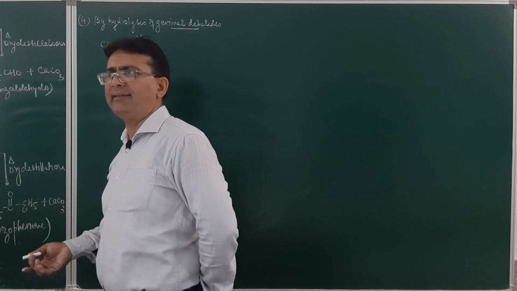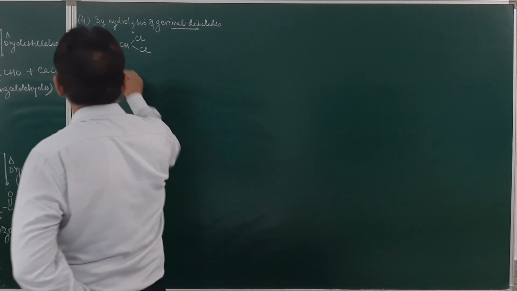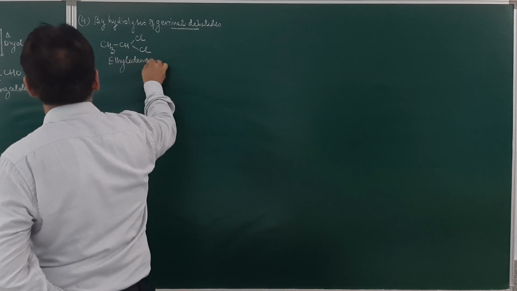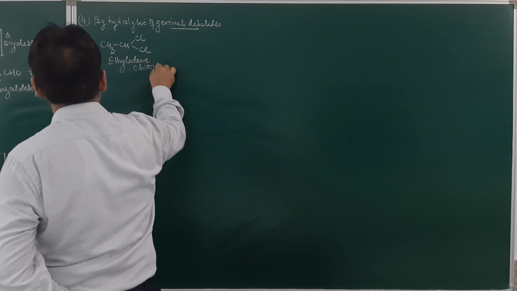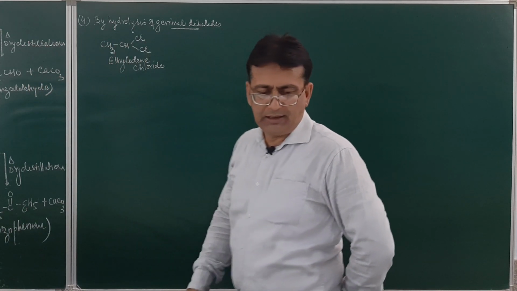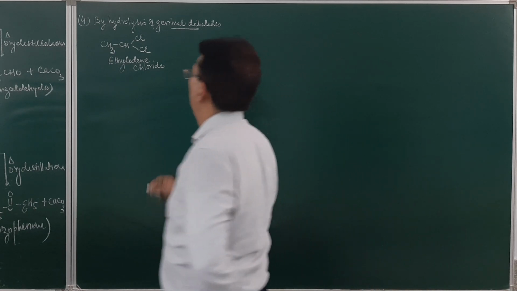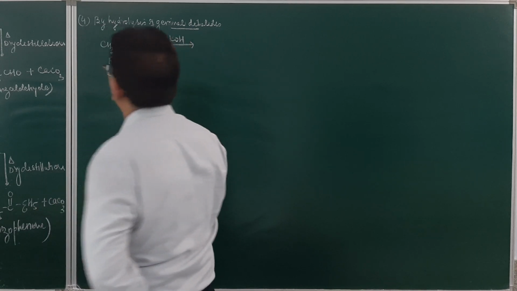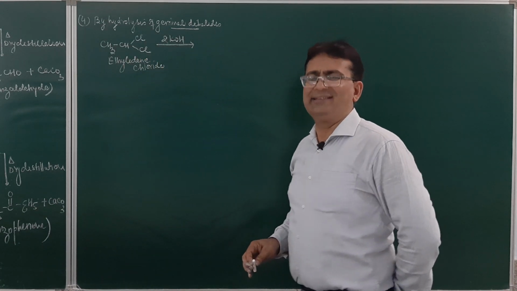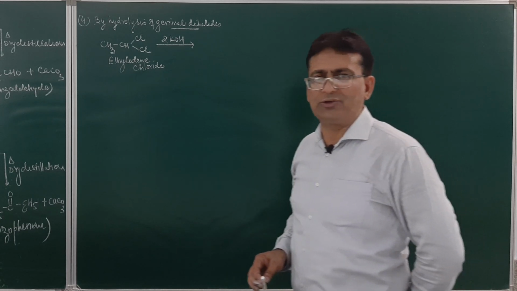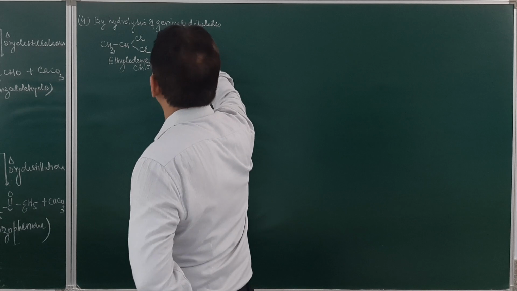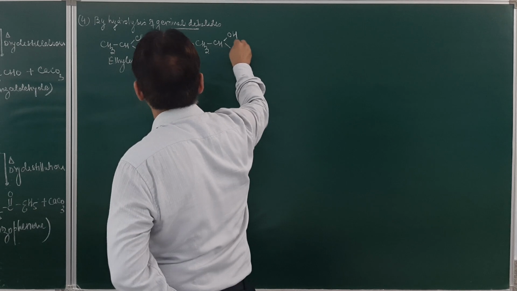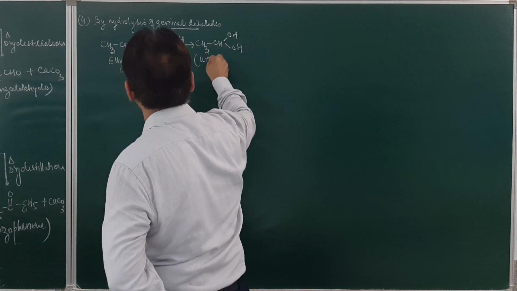Or 1,1-dichloroethane. Geminal halides are also called alkylidene halides. So this is ethylidene chloride. Am I clear? Ethylidene chloride, when made to react with potassium hydroxide, the product obtained will be an unstable compound because two OH groups will be attached on the same carbon atom. This will result in the formation of CH3, CH, OH and OH. And this over here will be unstable.